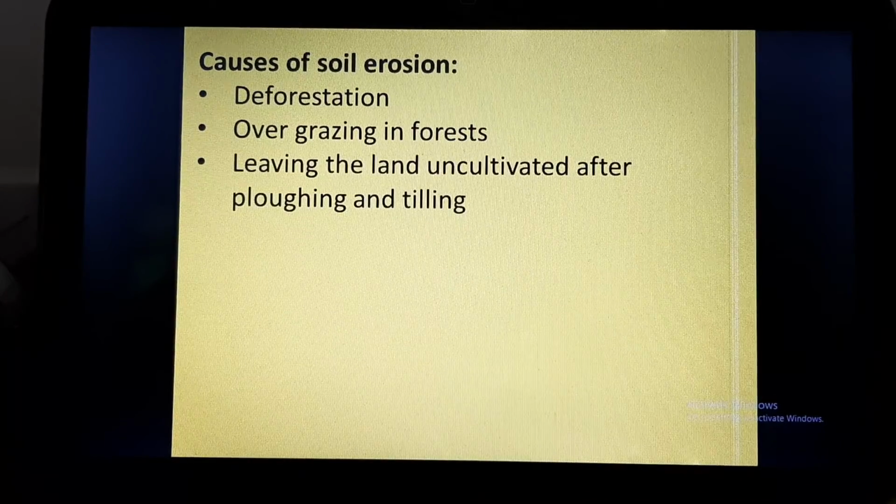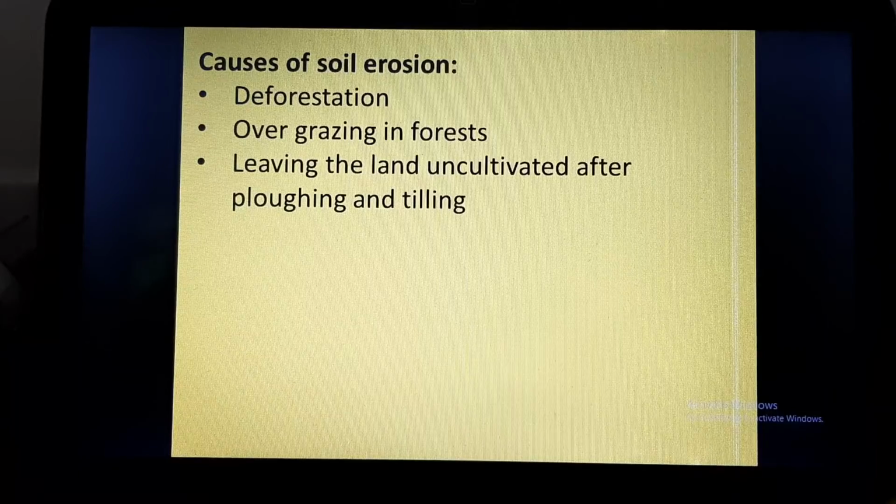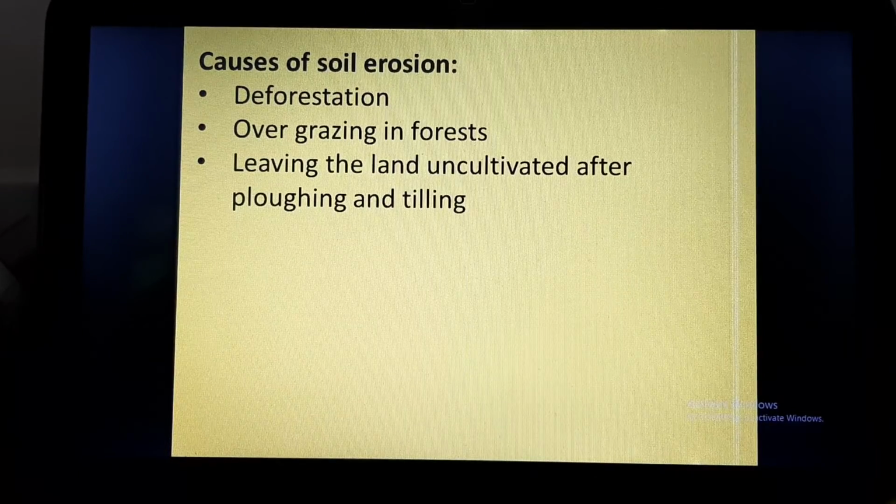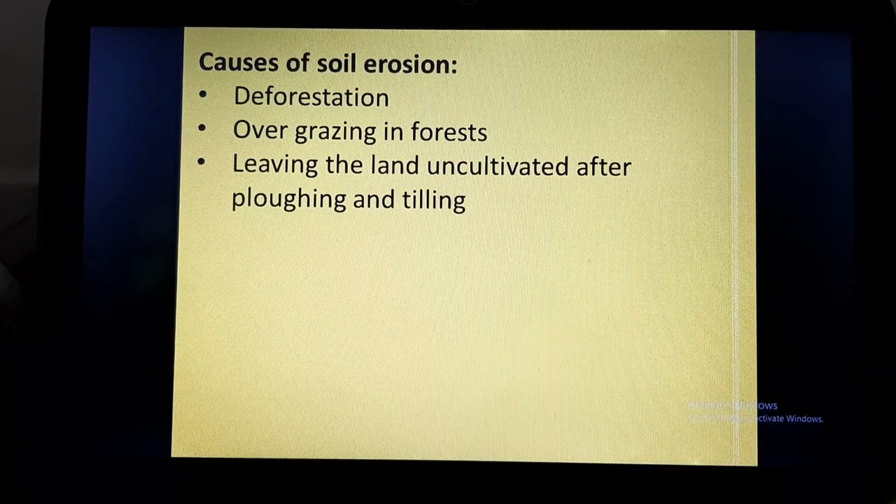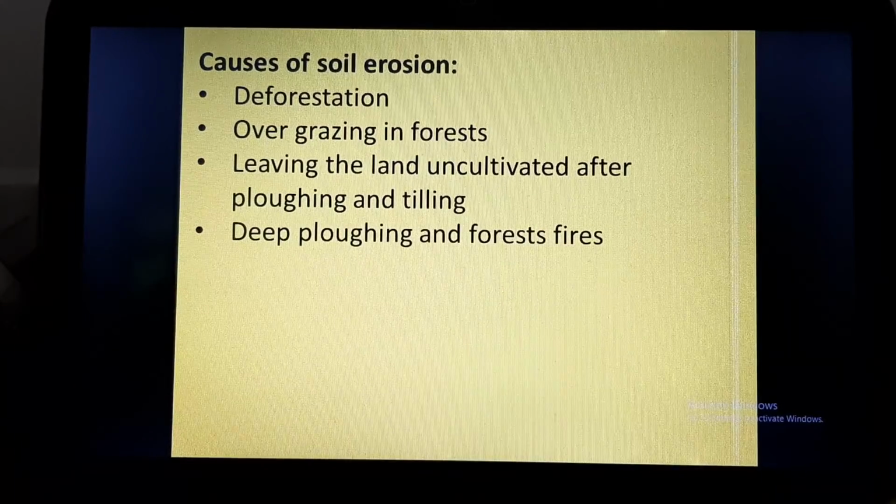Leaving the land uncultivated after plowing and tilling. Whenever a farmer leaves land uncultivated, without growing a crop after digging it, what is happening? The soil is loose, and if there is rain or flood or strong wind, the top layer will be flown away by the water or the wind.